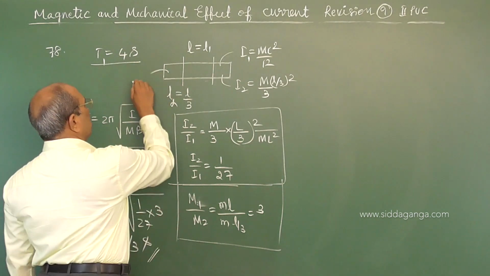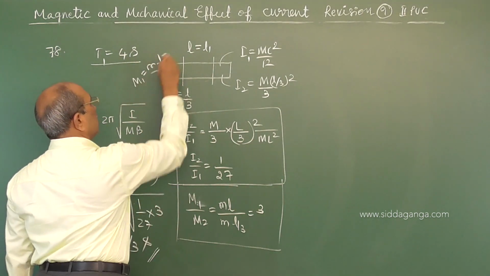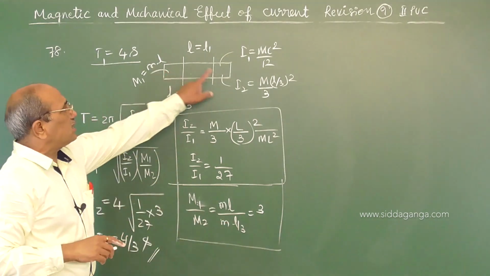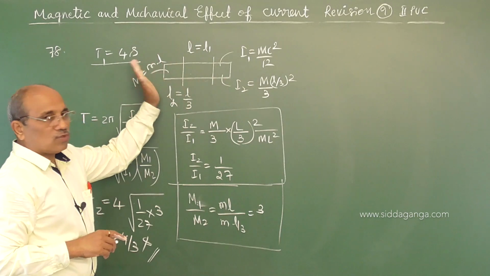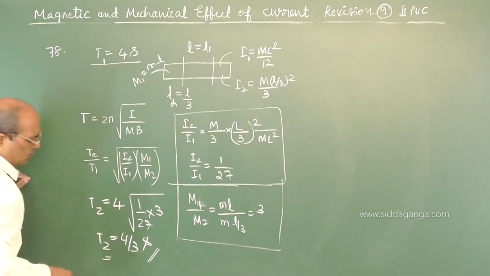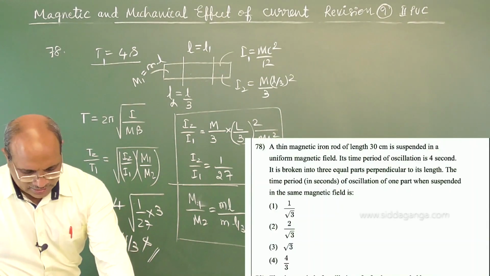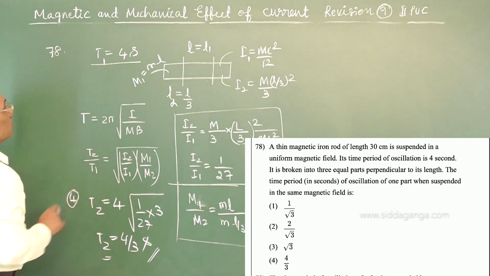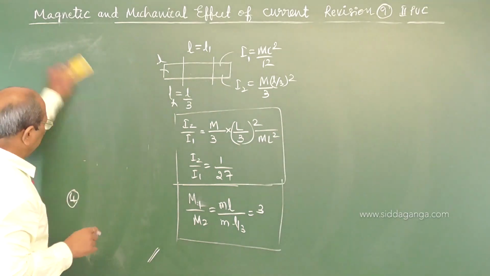Again, the magnetic moment M1 is M into L. When you go for M2, it is M into L by 3 because the length is cut. When cut perpendicular, the pole strength is not affected, only the length is affected. Then substitution gives you this answer, 4 by 3 seconds. The option is the fourth one. Let us see the next one.